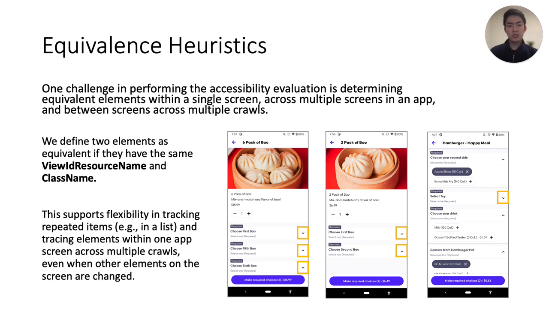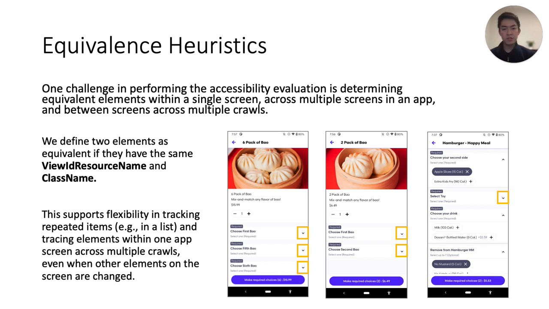One of several challenges that arise when performing a longitudinal evaluation of mobile apps is defining equivalent elements within a single screen, across multiple screens in an app, and between screens across crawls. To address this, we introduce a heuristic in which we define two interface elements as equivalent if they have the same view ID resource name and class name properties.